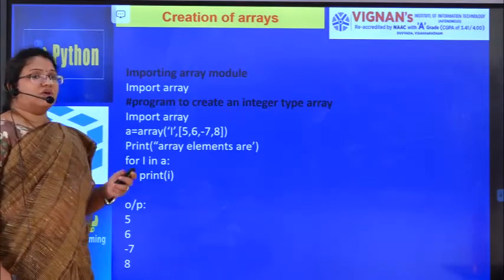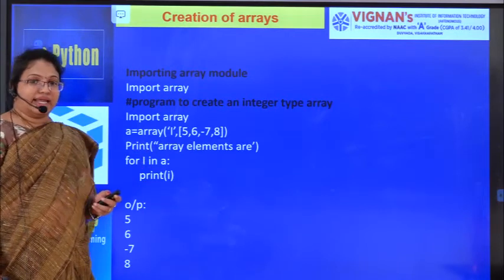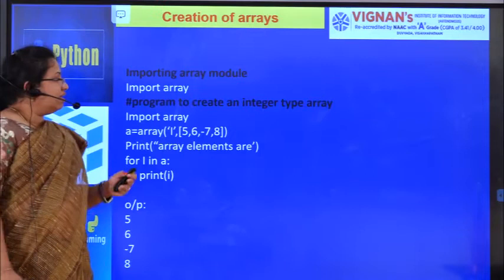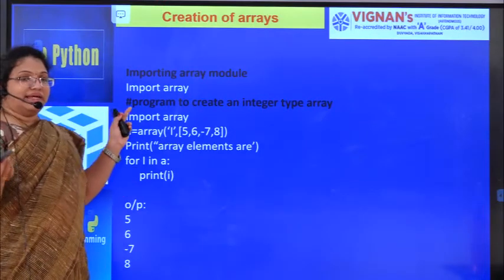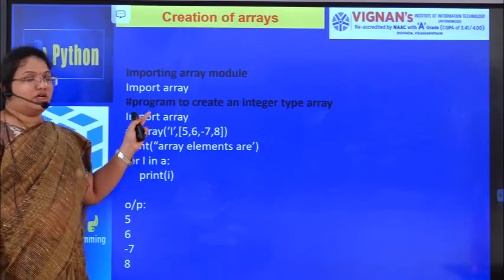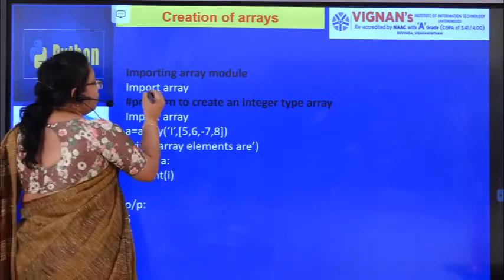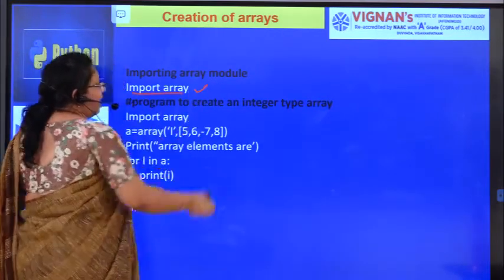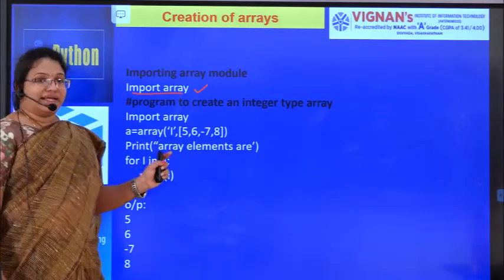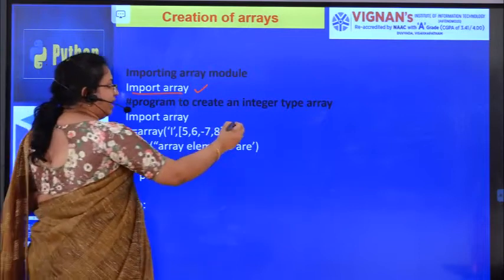Let us see how we are going to create an array and how we have to display elements from the array. See, before creating an array, I am going to import the array module. Okay, so first I am importing here the array module. After importing the array module, I'm going to create an array. So how to declare an array?